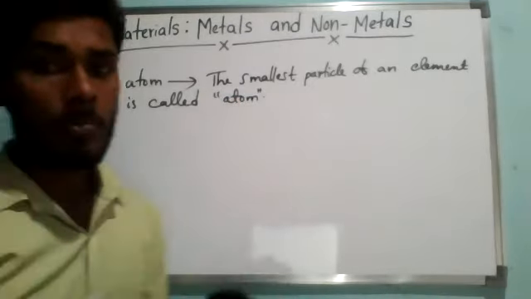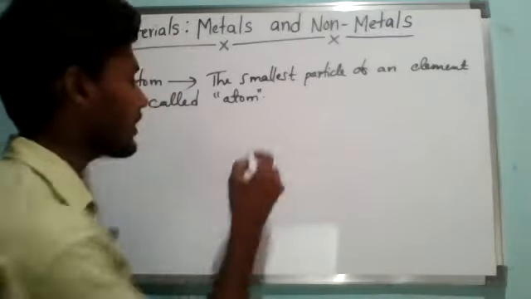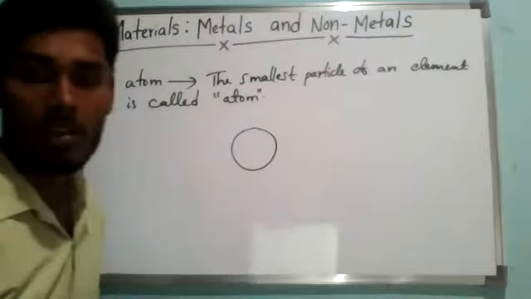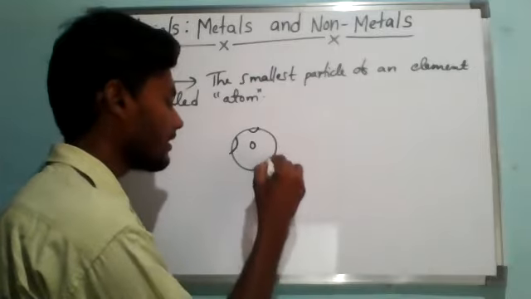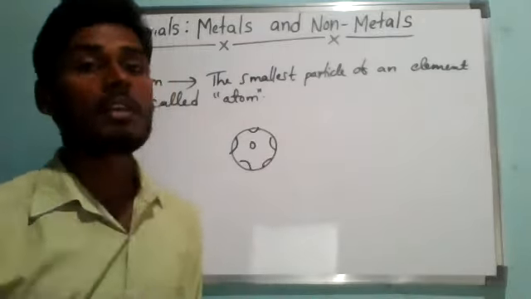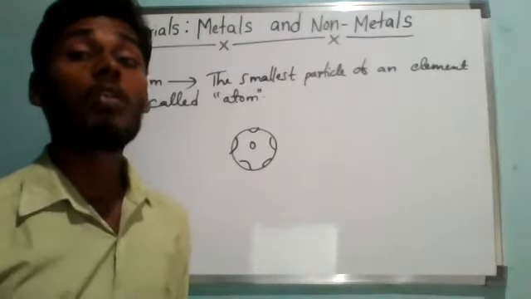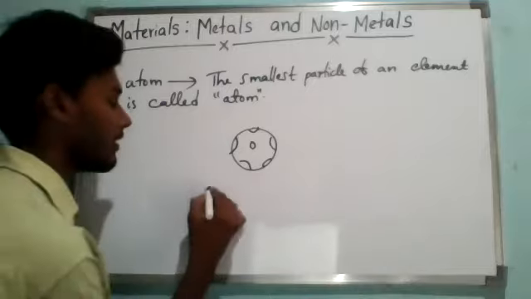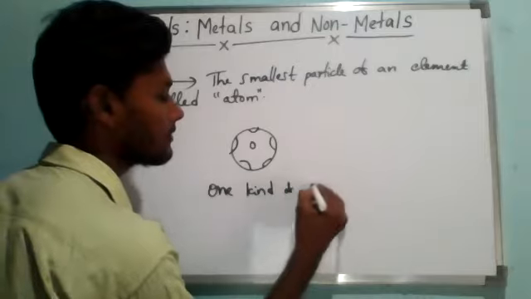So a sample of an element contains only one kind of atom. Suppose I have taken some element. If we take a sample of any part, either this part or the middle or any side, it contains only one kind of atoms. So from this I can make another definition: an element is a substance which is made up of only one kind of atoms.